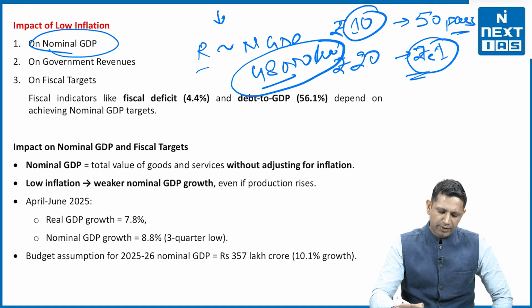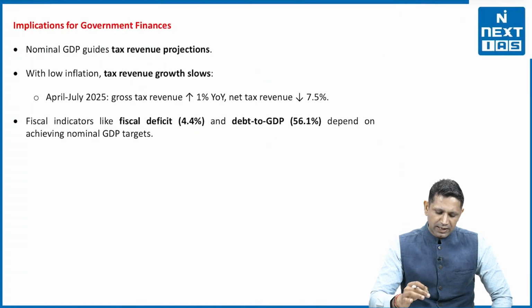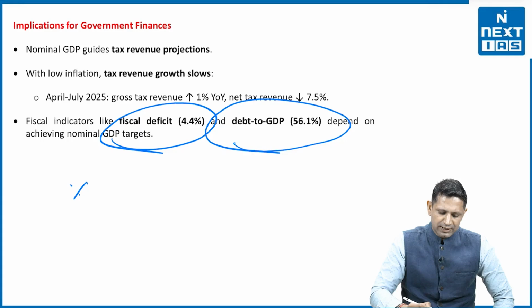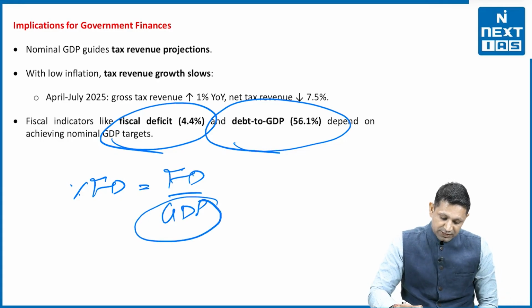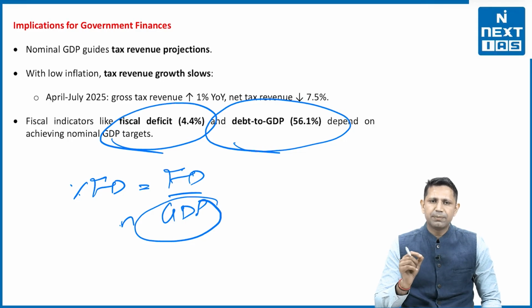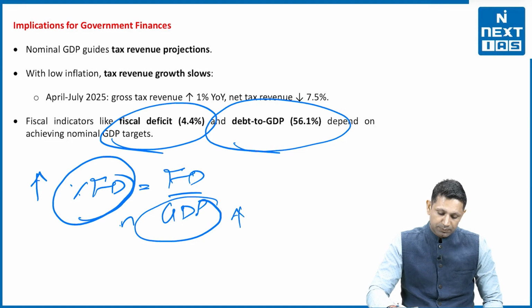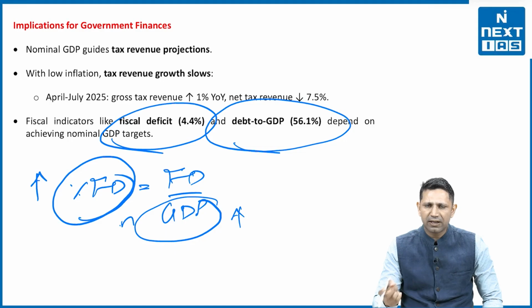Third thing, whenever we are calculating the fiscal targets, how do we calculate that? We calculate the fiscal targets like this: debt to GDP. Or when we are calculating percentage fiscal deficit, how do we calculate that? Percentage fiscal deficit is fiscal deficit divided by GDP. So this GDP is actually nominal GDP. If the nominal GDP is less, that means this percentage is going to be high. If this percentage is going to be high, then we are overshooting our fiscal deficit targets.